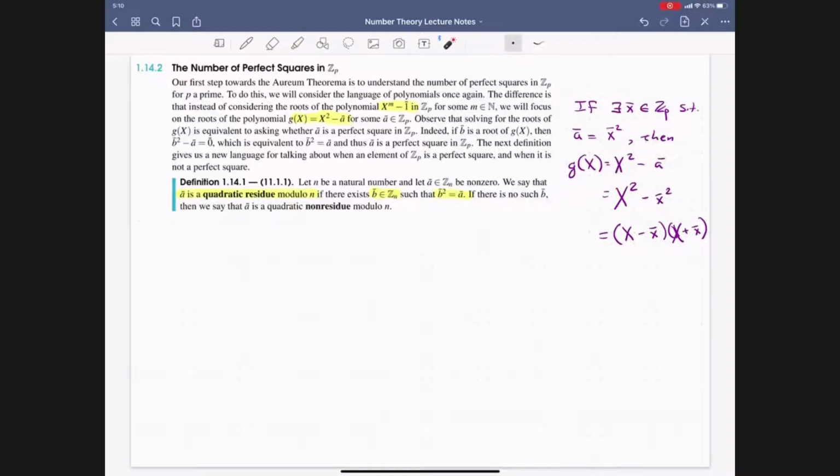That's just what we had here, where I was writing lowercase x instead of b. In the case that there is no such b bar, we will say that a bar is a quadratic non-residue modulo n.